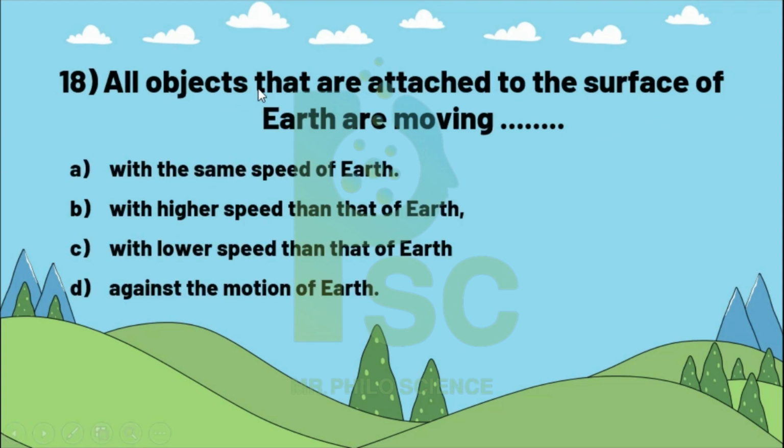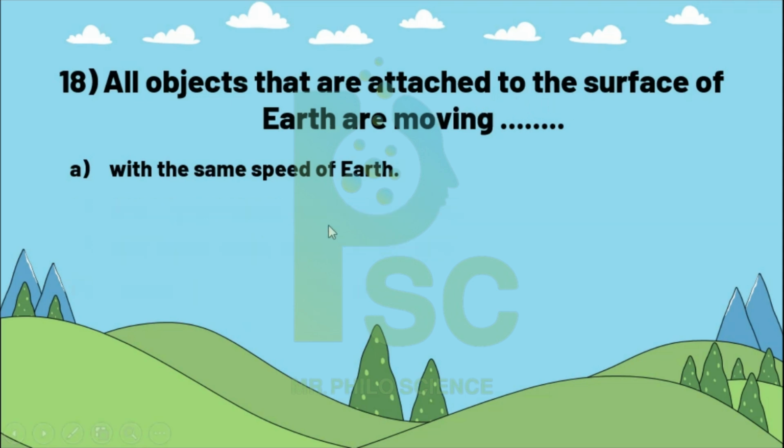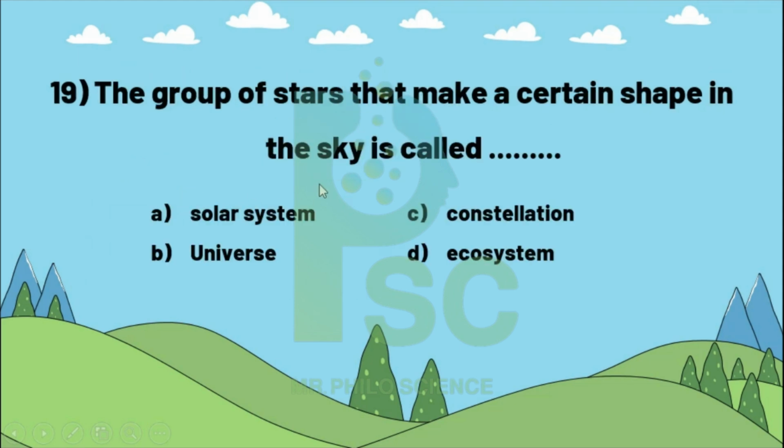18. All objects that are attracted or attached to the surface of the Earth are moving with the same speed as the Earth, with higher speed than the Earth, with lower speed than that of the Earth, or against the motion of the Earth. Of course, an object attached to the surface of the Earth moves with the same speed as the Earth.